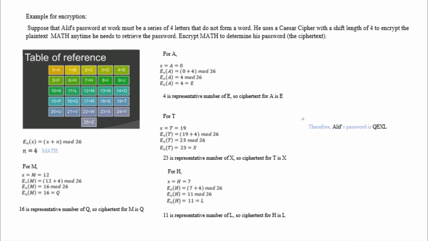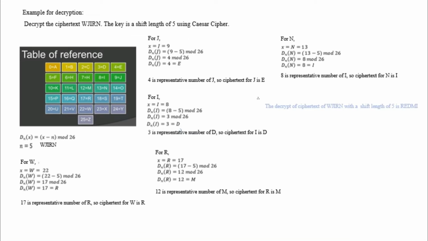For H equal to 7, E_n(H) equals 11. 11 is the representative number of L, so the ciphertext for H is L. We combine all the ciphertext, therefore Alif's password is QEXL.